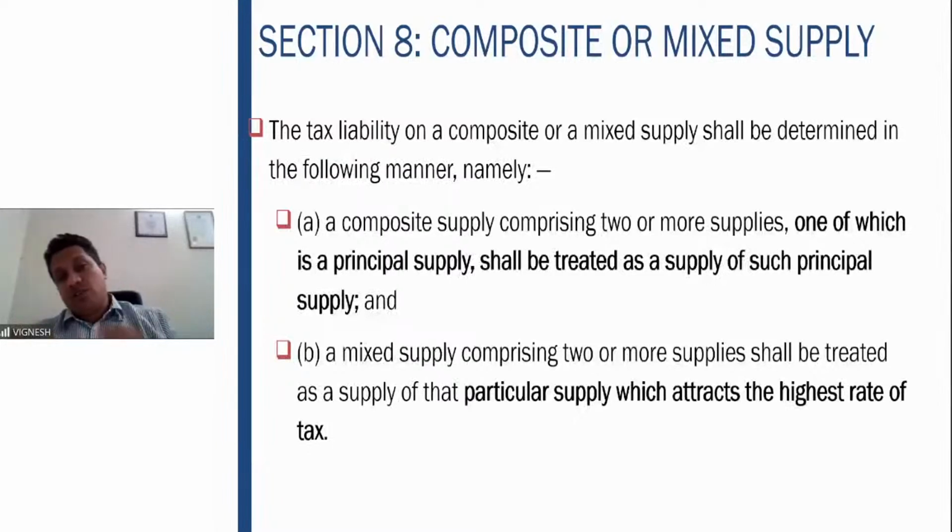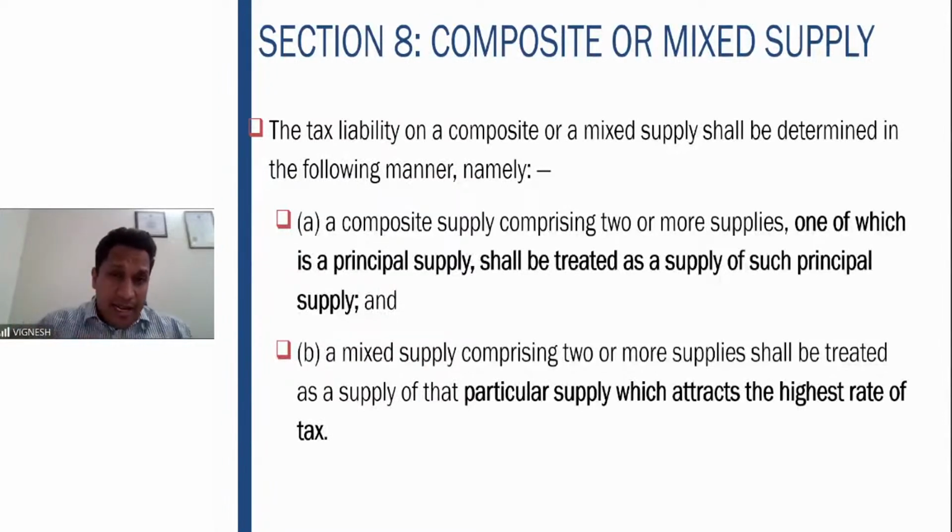Same way, the second situation is a mixed supply. That is, you cannot identify which is a principal supply and which is an auxiliary or incidental supply. Example, a gift packet. A Diwali gift packet is sold. It has some chocolates, some dry fruits, some cool drinks or whatnot. Multiple things are there in one gift hamper. The price of the gift hamper is 5,000 rupees.